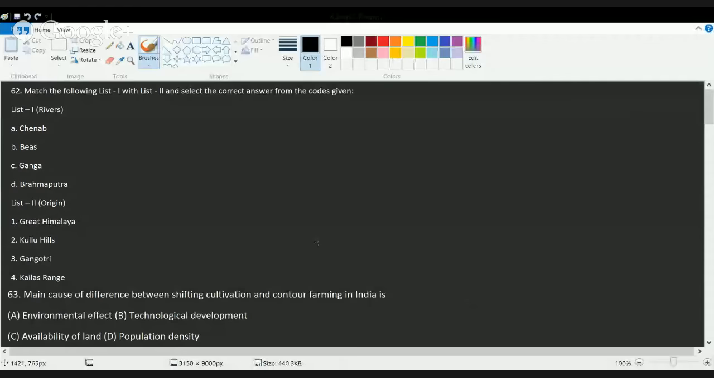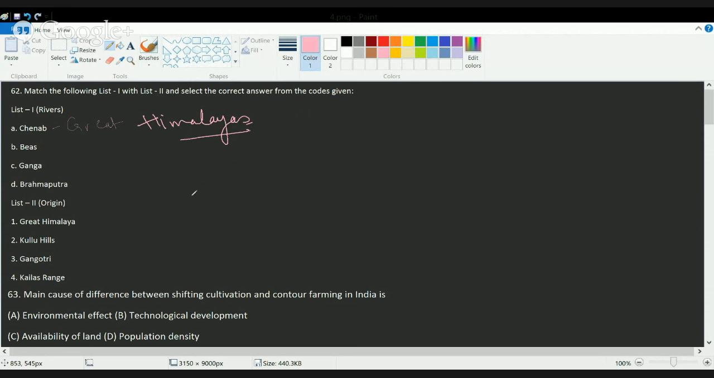So you have the remaining set of questions here. Okay, so in this set of questions, the first question talks about matching the river with the origin of the river. Okay, so we'll start with the first river here. That's the Chenab River. Okay, so you have the river and its origin. So you'll have Chenab River originating in Great Himalayas. Okay, so it's Great Himalayas here.